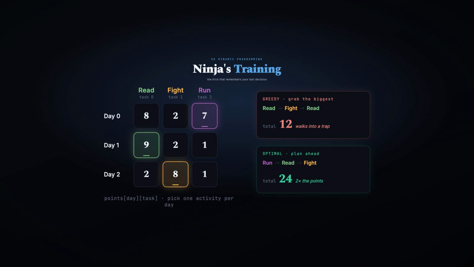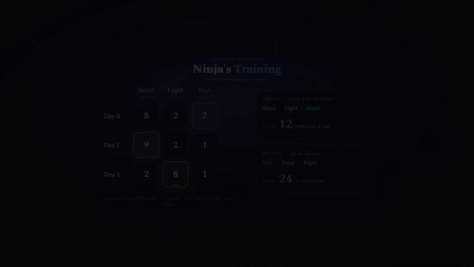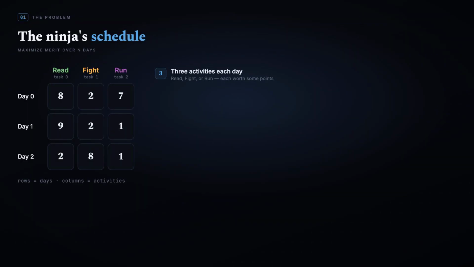The secret is a new idea, a dimension that remembers your last choice. Here's the setup. There are n days. On each day, the ninja can train in one of 3 activities, each worth some merit points. The points live in a grid. Rows are days, columns are activities.